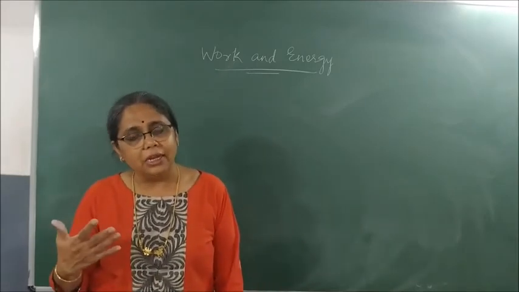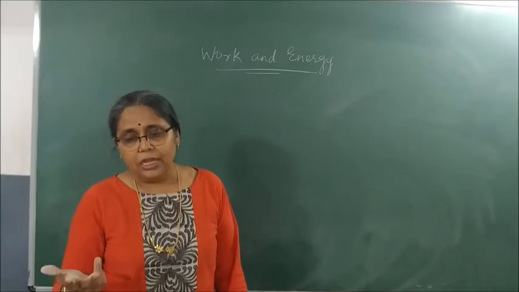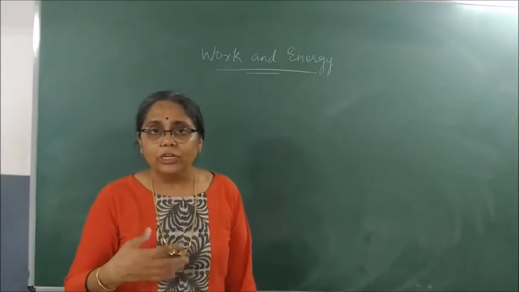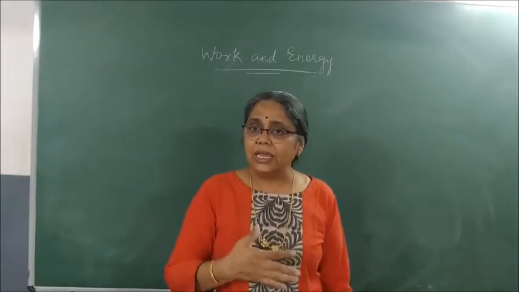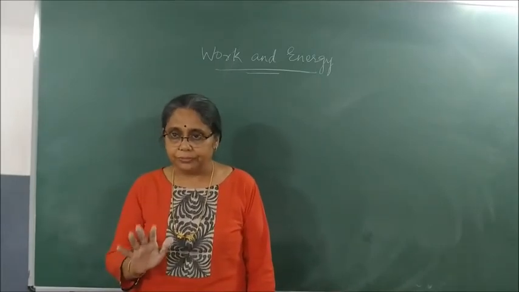We studied three types of inertia: inertia of rest, inertia of motion, inertia of direction. What is inertia? It is the property of a body to resist any change in its shape or uniform motion.